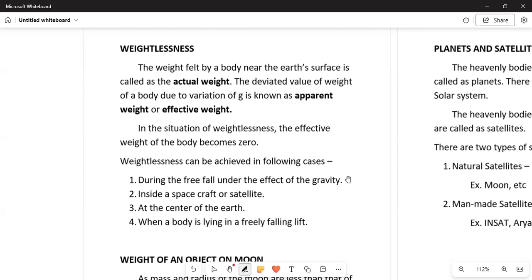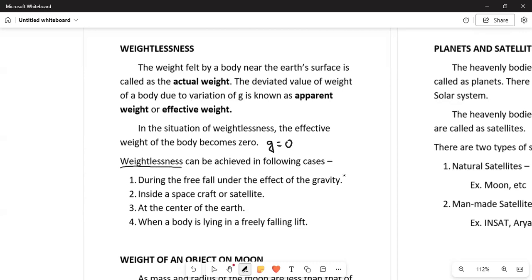So in the situation of weightlessness, the effective weight of the body becomes zero. So when the weight becomes zero, the value of g over there is equal to zero.